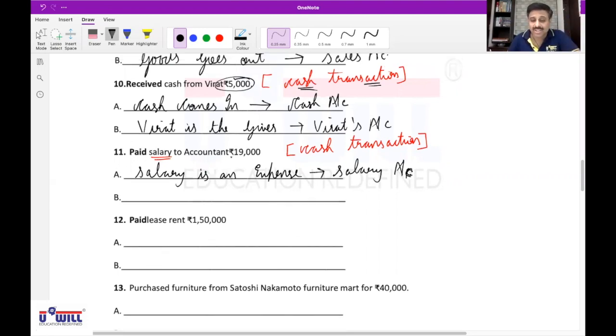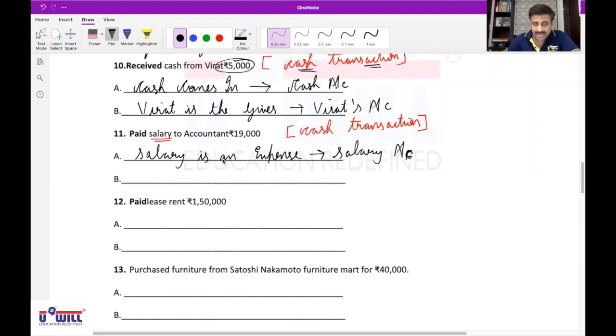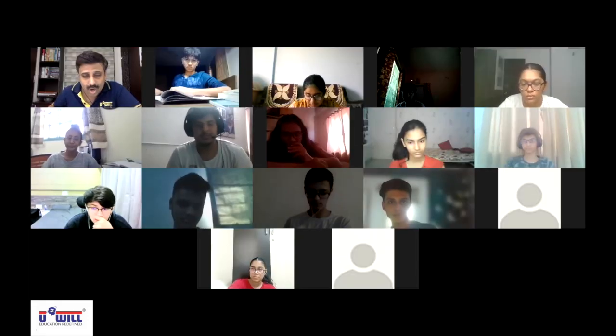Now, what is the second effect? First question you'll ask yourself: what goes out over here? Cash. Yes, so we do get the answer. Cash goes out, and that affects which account? Cash account.